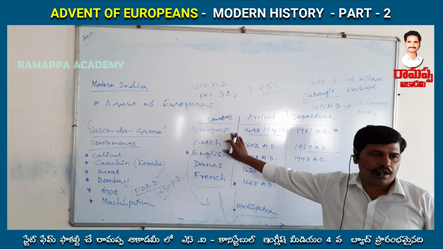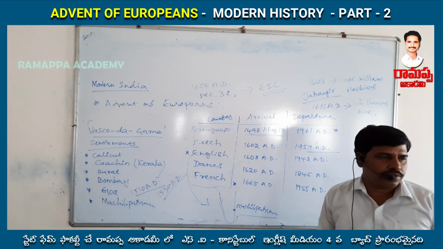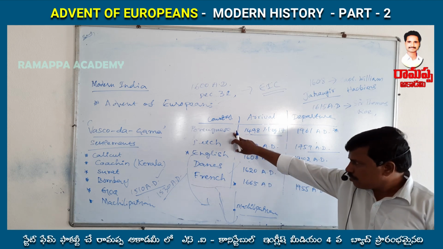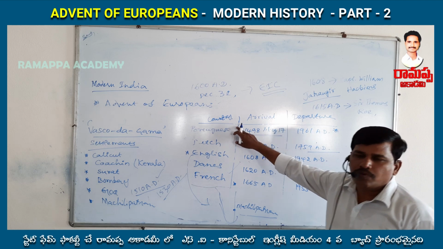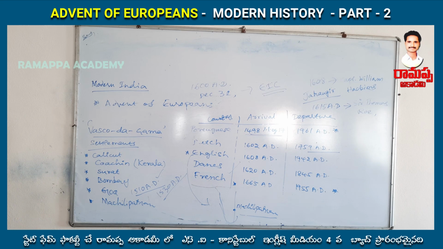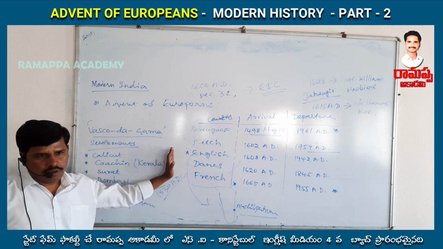So this is the Portuguese. Almeida was the first governor general. Almeida introduced the policy of imperialism, which is very important. Next, one more important Portuguese governor general is Albuquerque. Albuquerque was also a very famous personality, and he occupied Goa from the Bijapur Sultan.